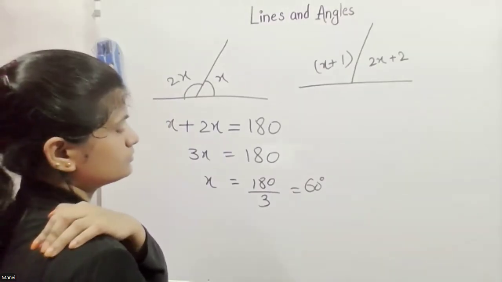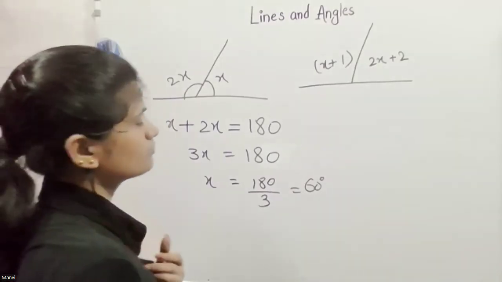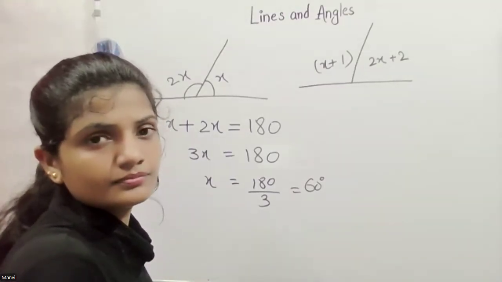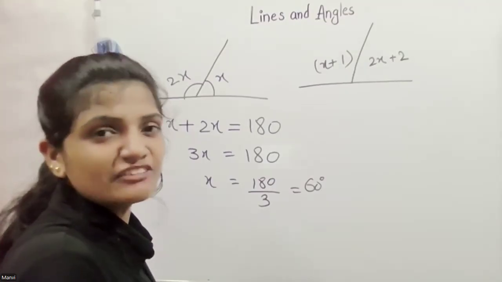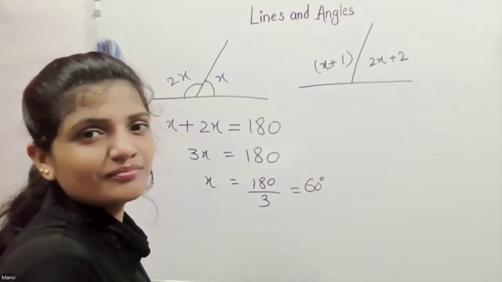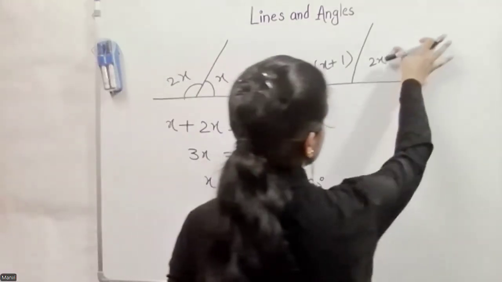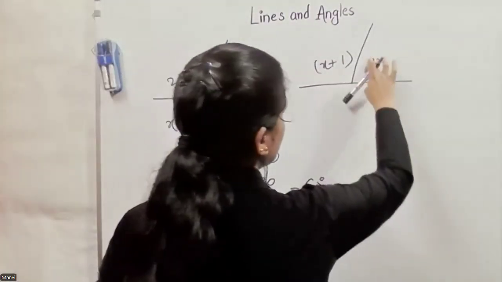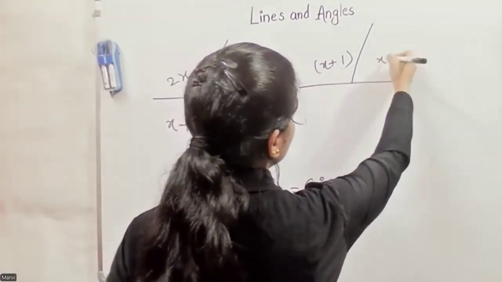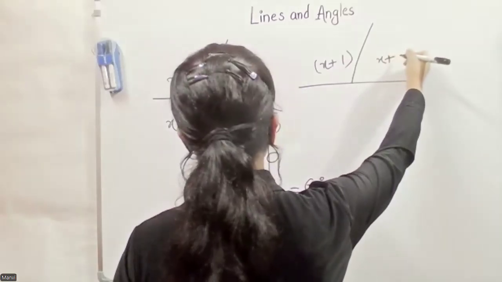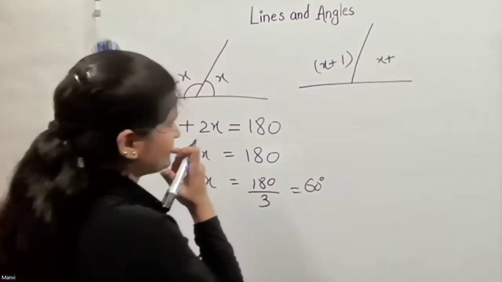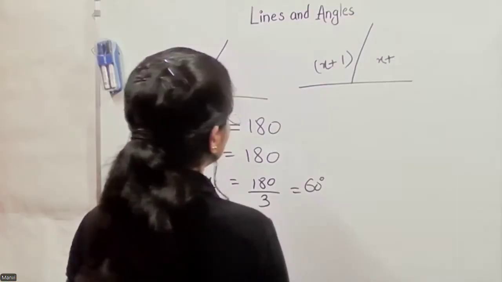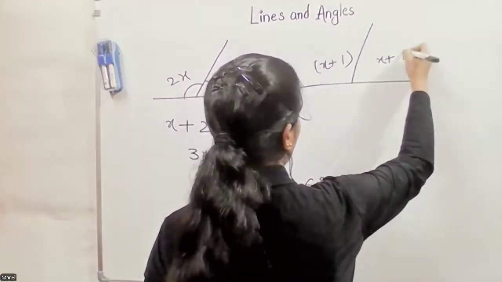A bit difficult, right? Okay, this is x plus 2, not 2x, and the sum is 180, so it may look like this.